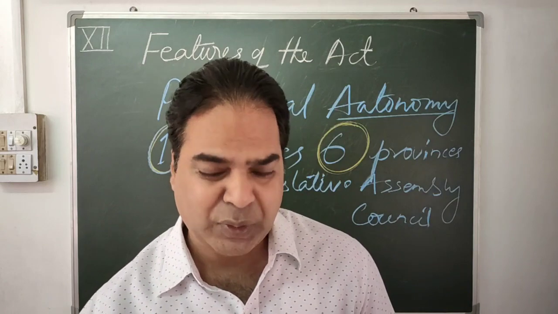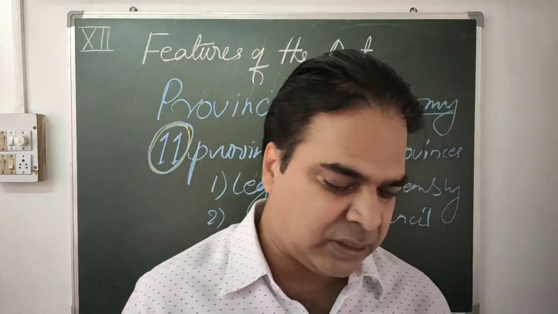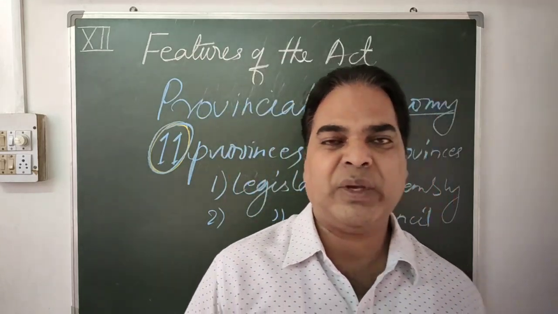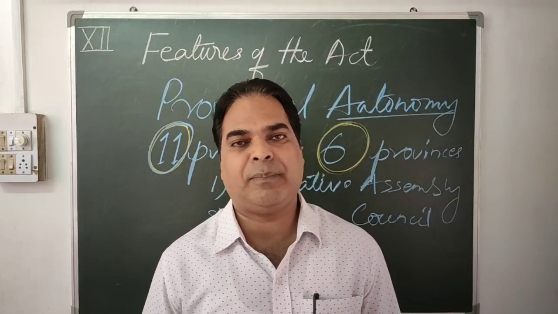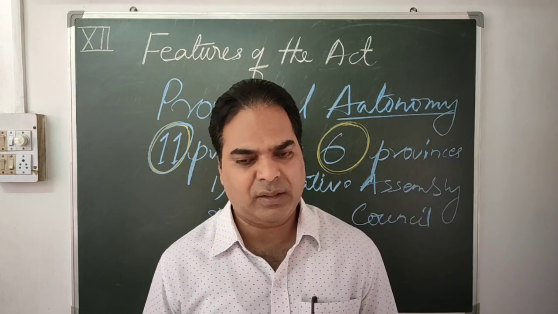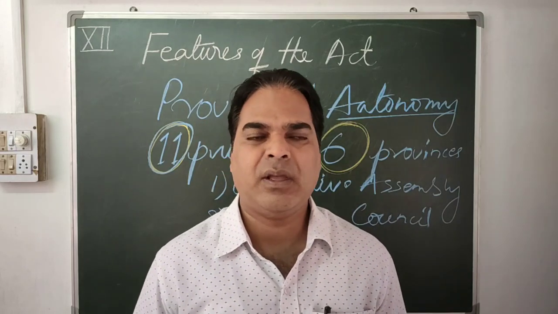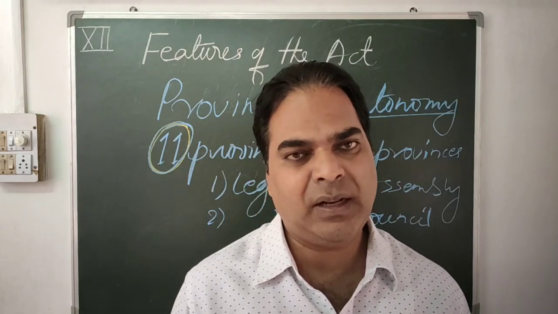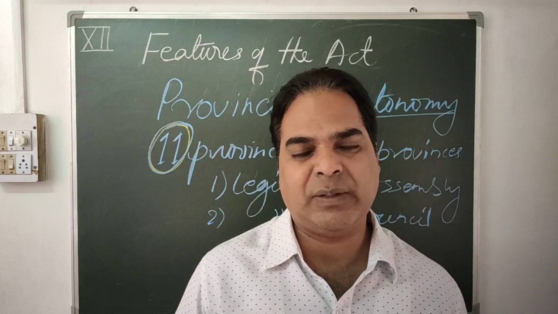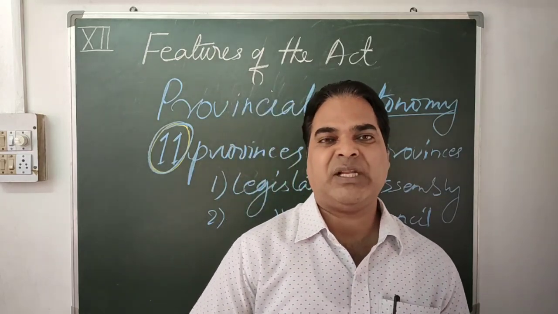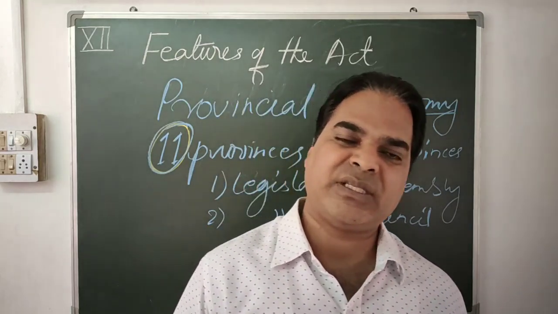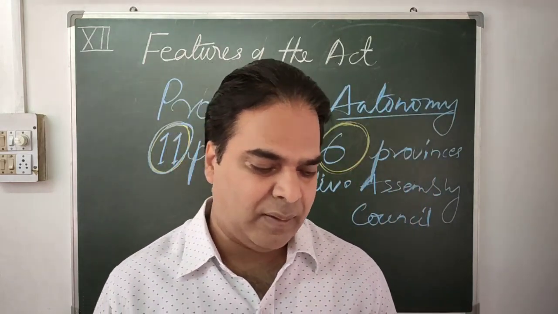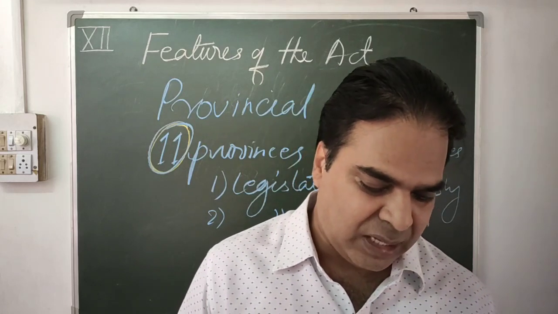Governors were given special powers which they could exercise before assenting to the bills. Bills were signed by the governor. Today also it is the same: at the state level, bills are signed by the governor, and at the union level, the president signs the bill, and once signed it becomes an act. In the same way, provincial legislature bills were passed by the houses and assented by the governor, who had full authority over the passing of bills.